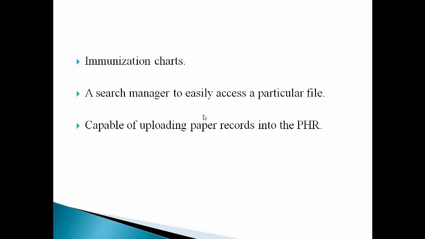They can also provide the immunization charts in the PHR so that they can get immunized if required. A search manager to easily access a particular file. As the personal health record has many files, there should be a search bar so that they can type in the name and get the particular record. Capable of uploading paper records into the PHR. Instead of typing in all the information, it will be easy if there is a chance of uploading the paper records directly by scanning or faxing them.